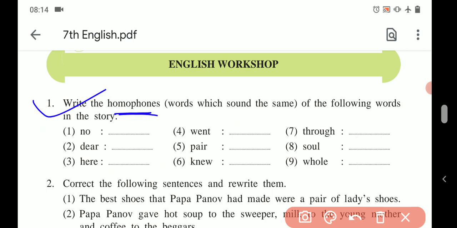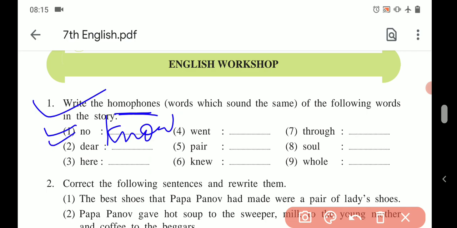Homophones means words which sound the same. Here homo means same and phone means sound. The words which have same sound but the spelling and meaning are different. Such words are said to be homophones. For example, no. So the word KNOW has same pronunciation, no, no. But the meaning and spelling of both these words are different.